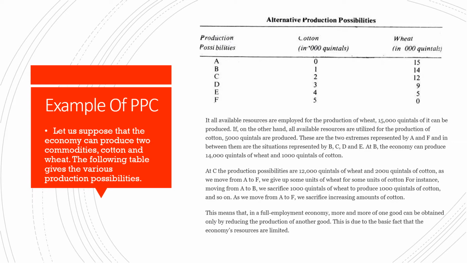So after calculating it, as we move from A to F, we sacrifice increasing amounts of cotton. This means that in a full employment economy, more and more of one good can be obtained only by reducing the production of another good. This is due to the basic fact that the economy's resources are limited.